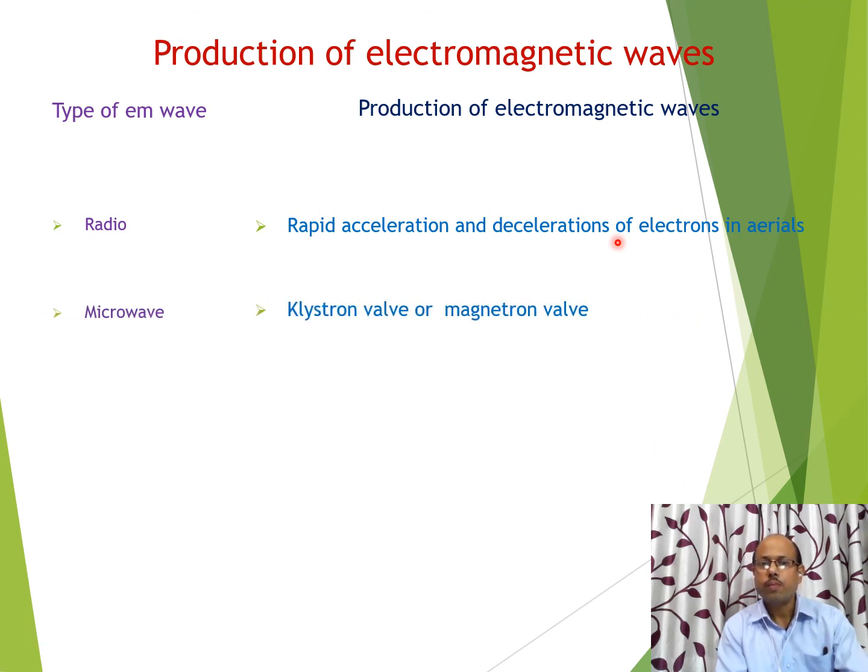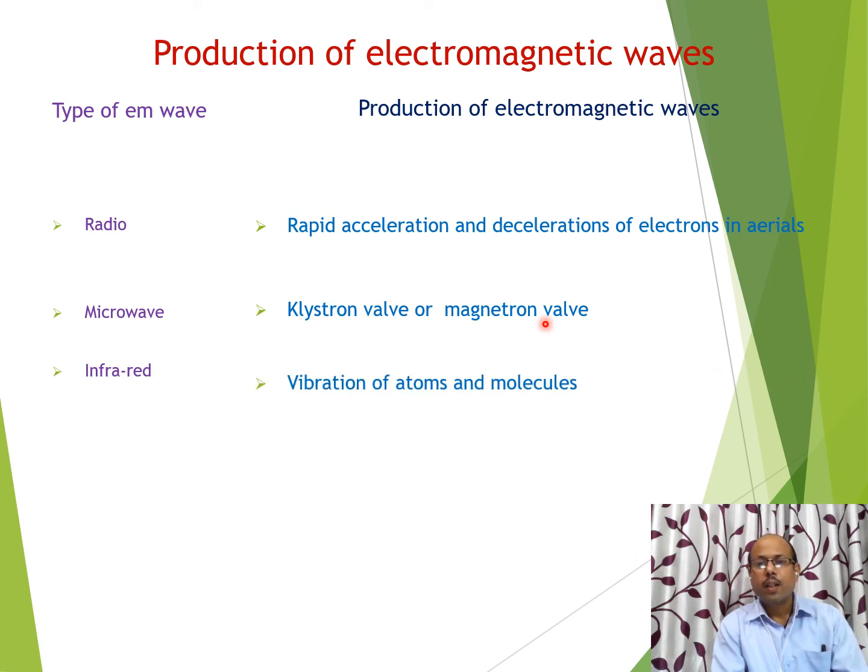Microwaves. Microwaves can be produced by two special types of valves. One is known as klystron valve and the other is known as magnetron valve. And this is again a very important question. How microwaves can be produced? The answer will be by using klystron valve or magnetron valve. The further detail or discussion is beyond our syllabus. Therefore, we will confine ourselves within the syllabus as prescribed, and we will not discuss klystron valve and magnetron valve in detail.